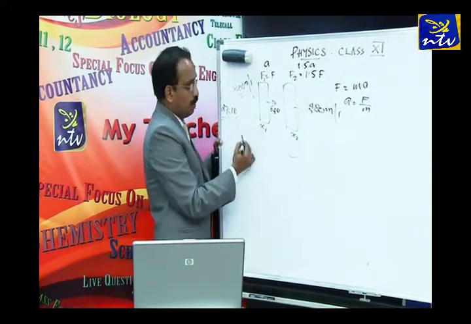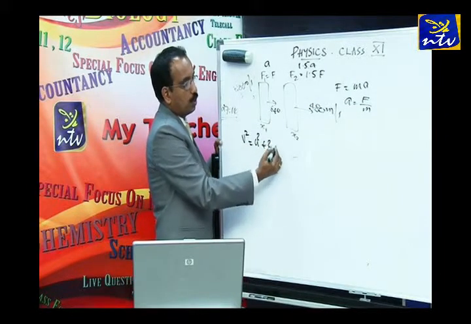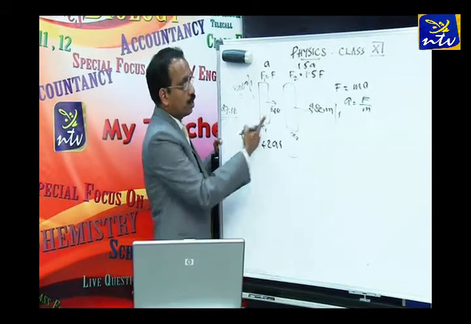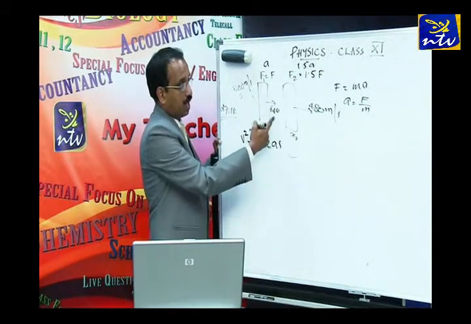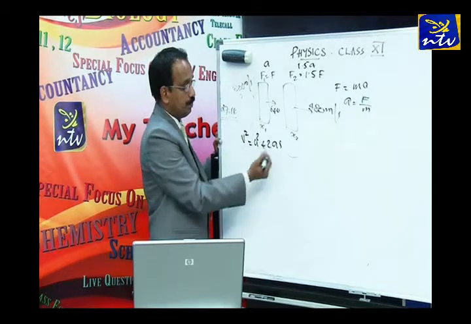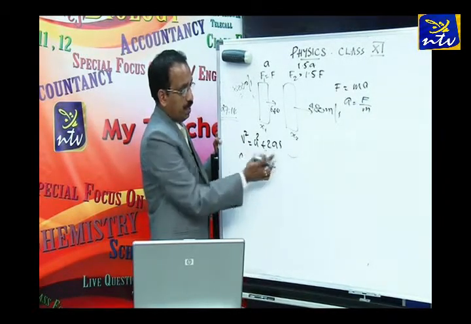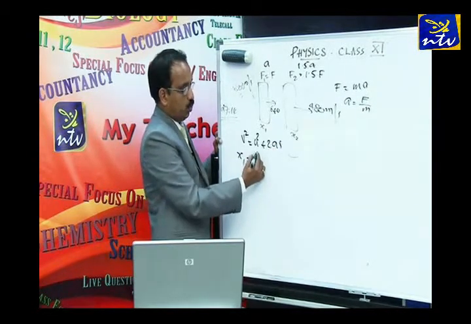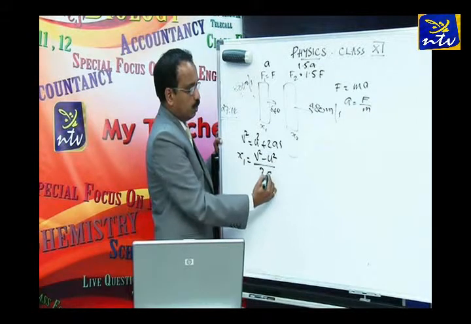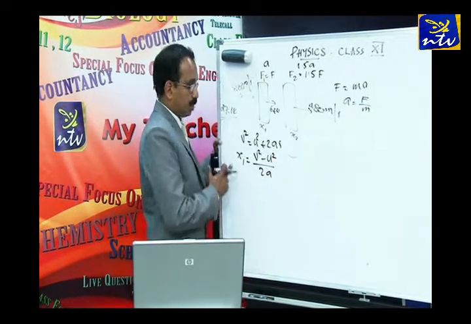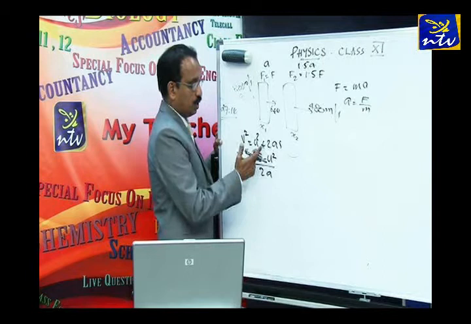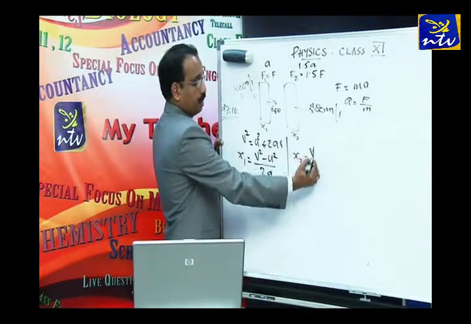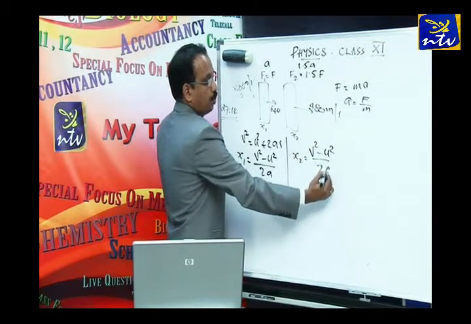See, we know the equation v squared is equal to u squared plus 2as. This is what we have seen in the first chapter, first unit. So here we have 640 as the v, and this is u. What will be this s? You take it as x1. So x1 is equal to v squared minus u squared by 2a. I hope it is clear. X1 is equal to v squared minus u squared by 2a. How about x2? Again the same thing, v squared minus u squared by 2a.